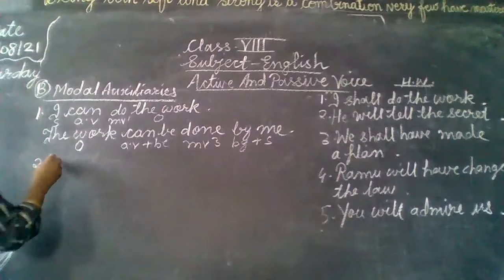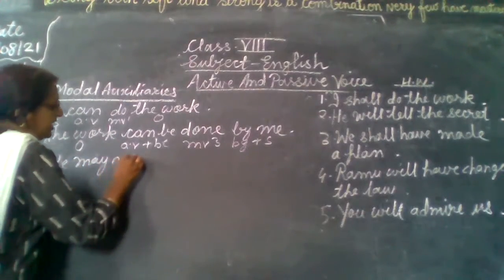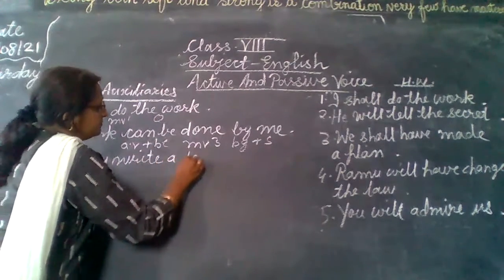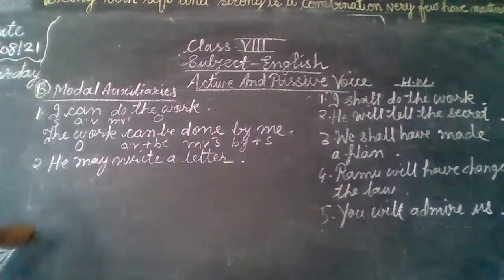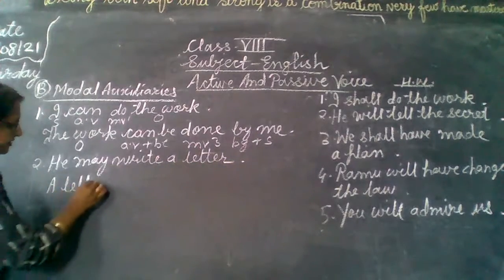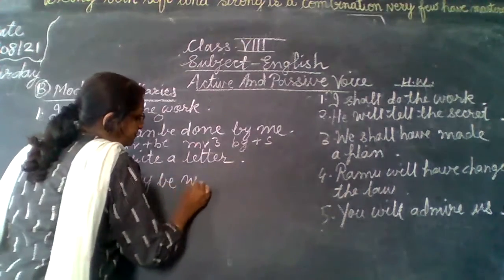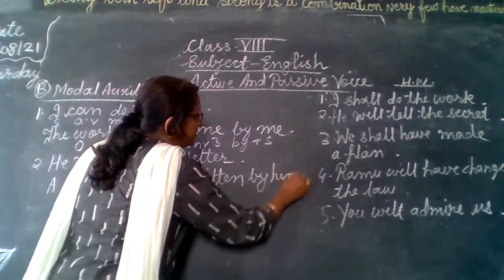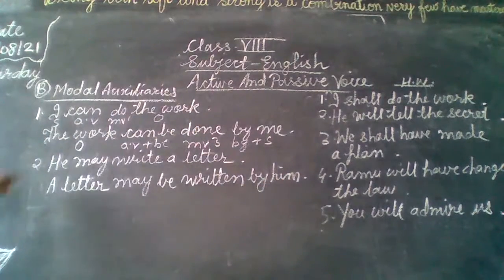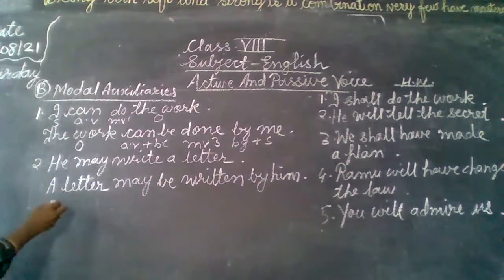Second one: he may write a letter. So may will not change into might. We don't have to change the tense anywhere. A letter is the object. So a letter may be written by him. May will change into may be. Might is given, so might will change into might be. But may will not change into might be.